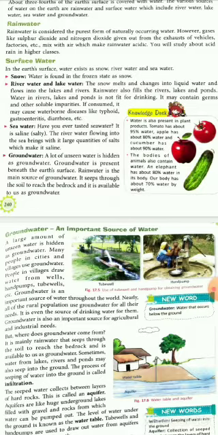Next comes the groundwater. See, here it is written, the unseen water hidden under the ground. So it is present beneath the surface of the earth. We don't know how deep it goes, but we can find it. Water is present in vegetables and fruits as well. Tomatoes will have 95% of water, apple has 80%, and cucumber has 90% of water. Our body, the animal body, like human body, also has 70% of water. Elephants have 18% of water. So maintaining the water balance in our body is also important. That is why our parents and all suggest us to drink healthy water.